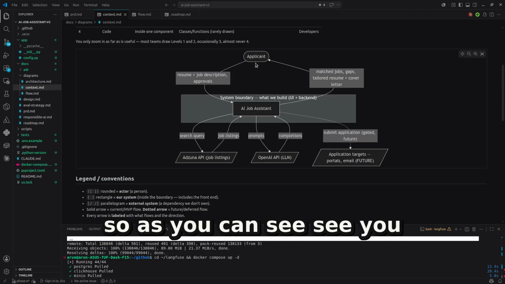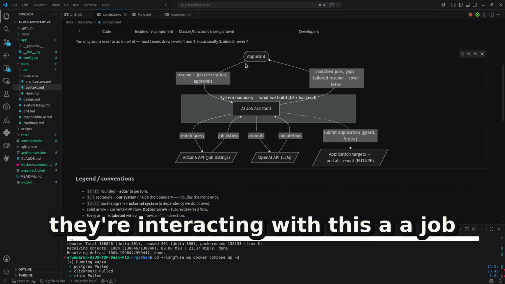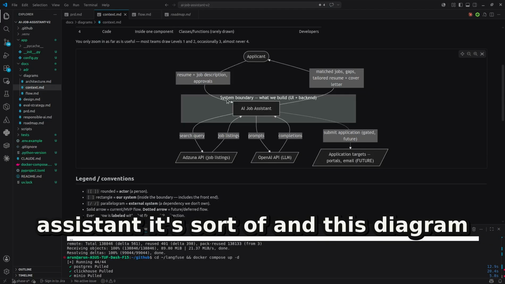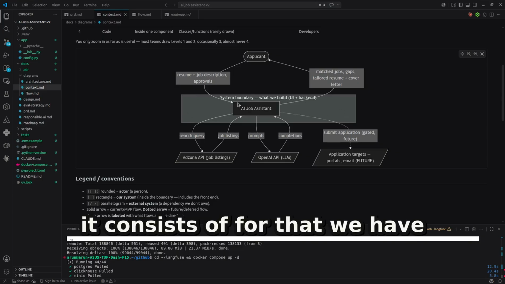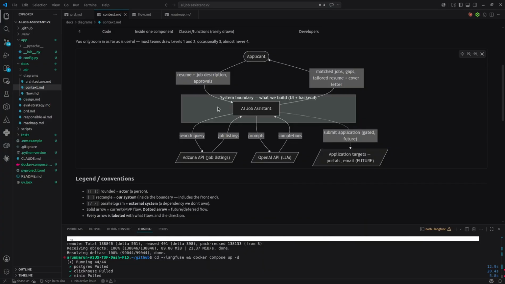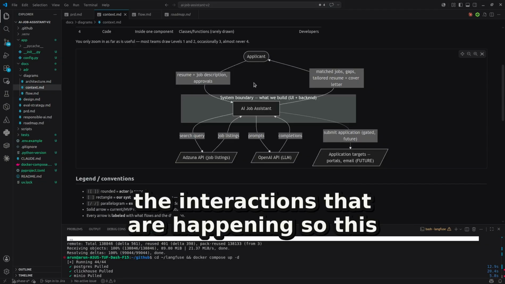So as you can see here in the diagram, there is this applicant, and they're interacting with this AI job assistant. In this diagram, it is a black box. We don't go into the details of what it consists of. For that, we have other documents. Here we just discuss the interactions that are happening.